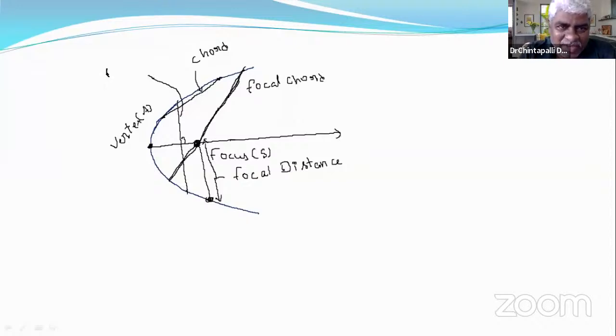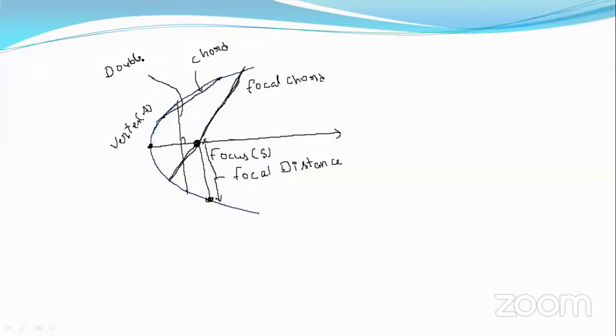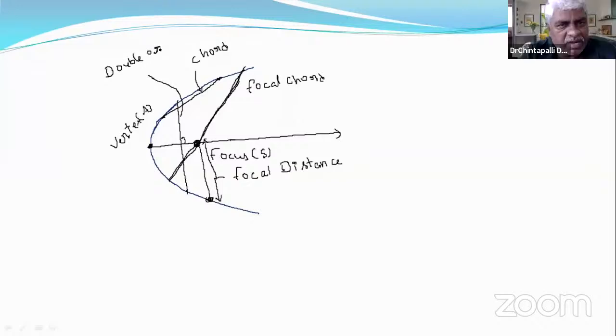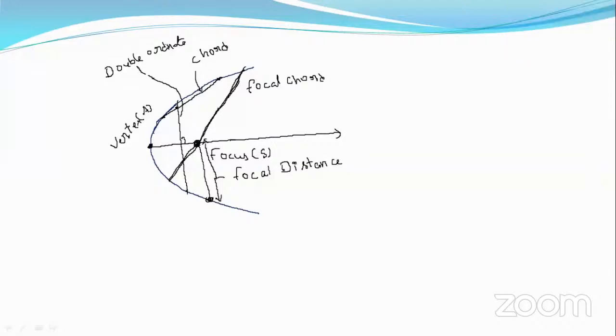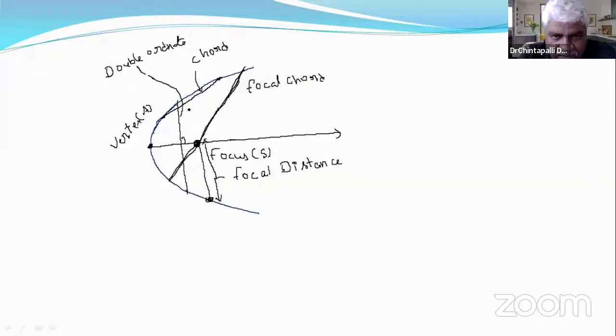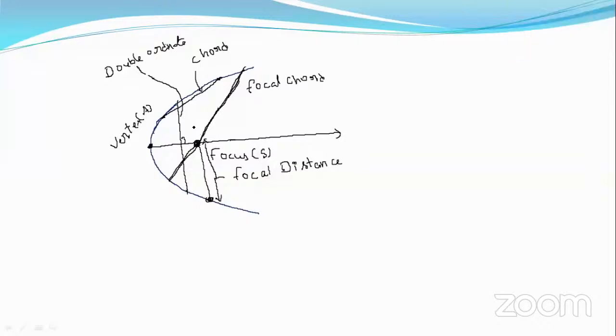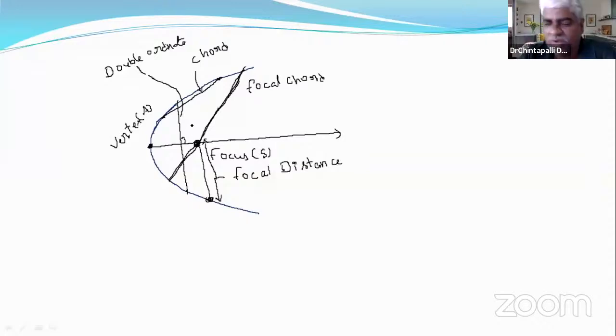Don't think about its meaning: double ordinate. A double ordinate is a chord perpendicular to the axis. A double ordinate need not pass through the focus.